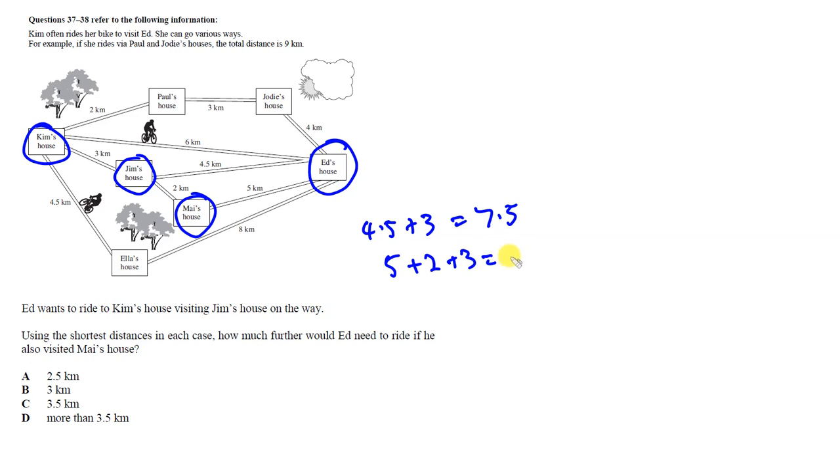So, how much further would he need to ride? 10 minus 7.5, which is 2.5. Therefore, the answer is A.